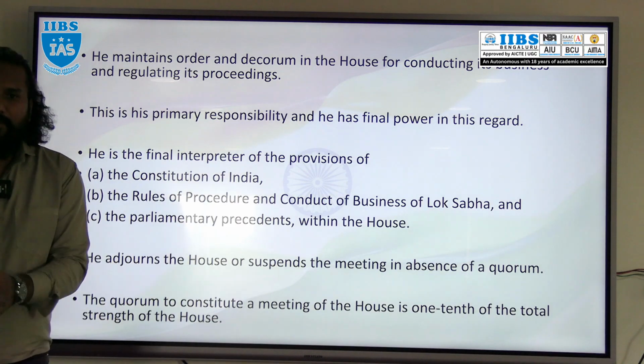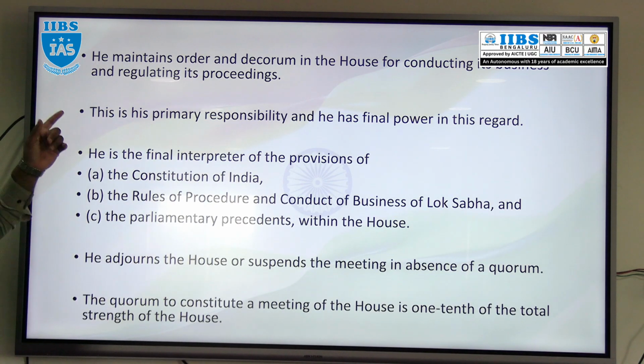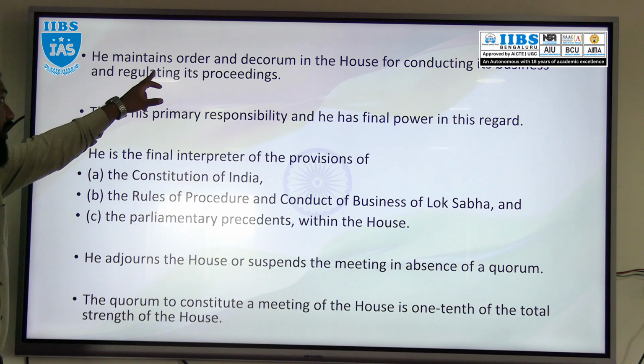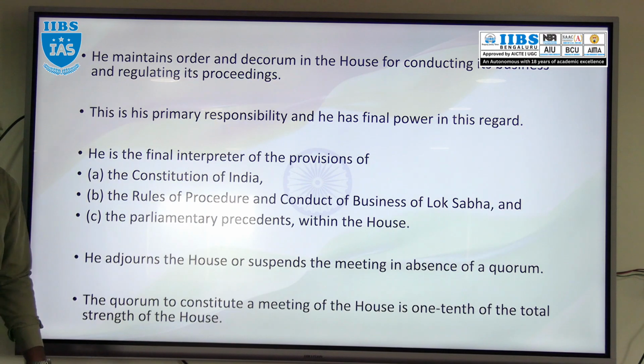Now what are the powers, roles and functions of the Speaker of Lok Sabha? It is the Speaker who maintains order and decorum in the house. Decorum maintains the discipline. Why? For conducting the business and regulating its proceedings.